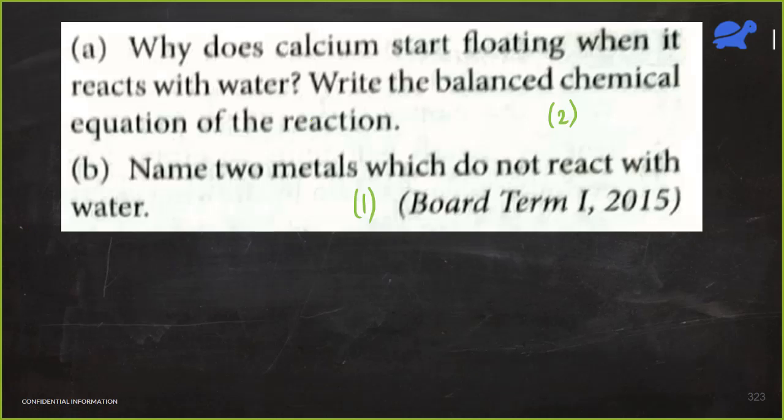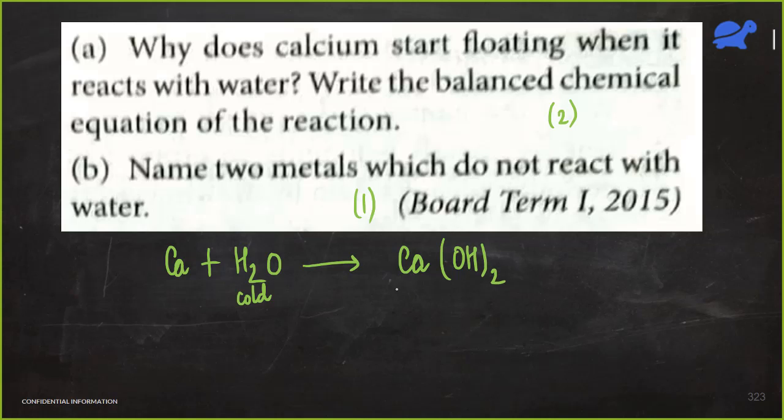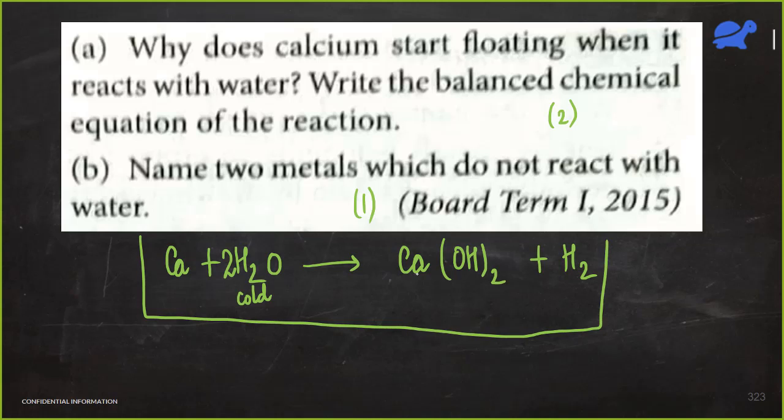So here, write the balanced chemical equation for the reaction. I can write it like this. Calcium reacts with cold water to give, I'm just writing the final equation, calcium hydroxide plus hydrogen gas. And if I write a 2 over here, this is the balanced chemical equation.